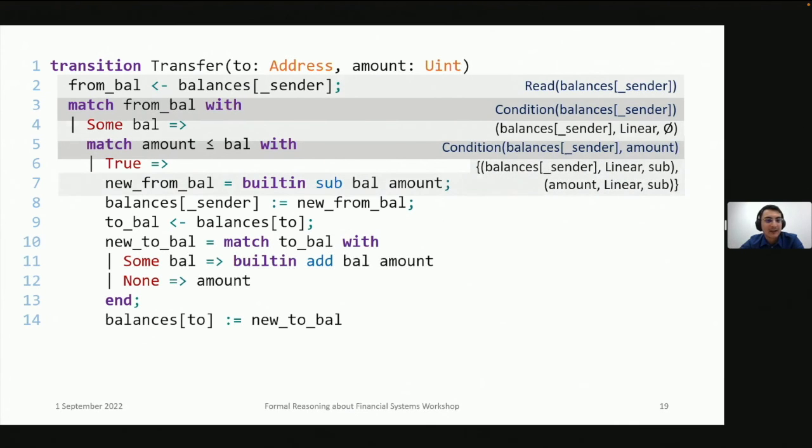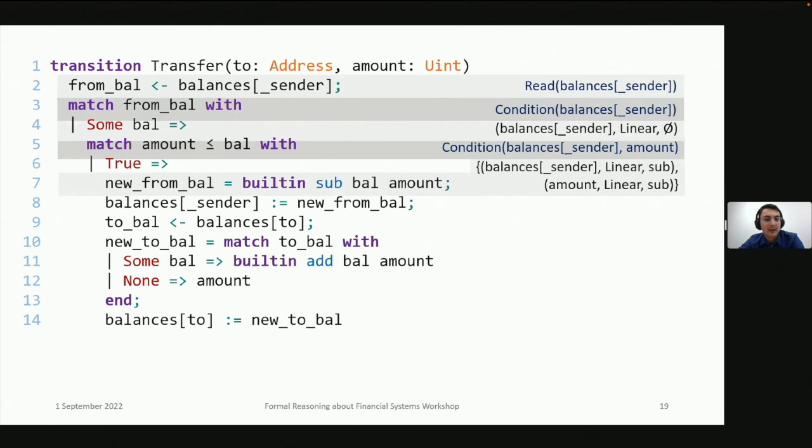We calculate the balance of the recipient of this transfer. We calculate the new balance of the sender of this transfer by subtracting. Effectively, in the contribution type, the balances[sender] flows linearly into this new balance with the subtraction operation applied to it.